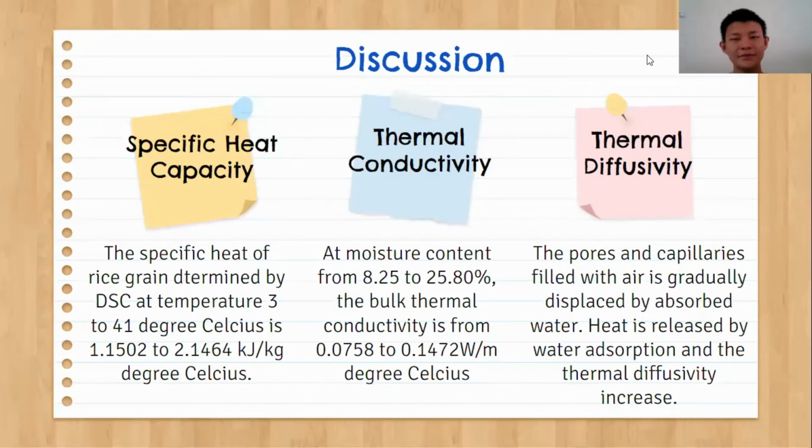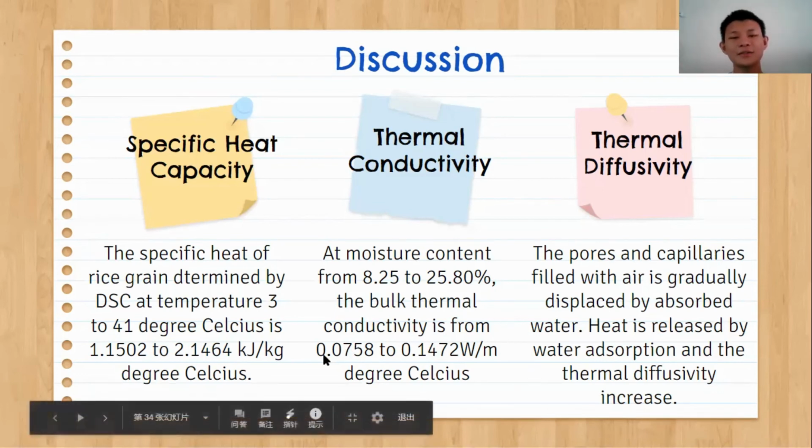For thermal conductivity at moisture content from 8.25 to 25.80%, the bulk thermal conductivity is from 0.075 to 0.1472 watt per meter degree Celsius.